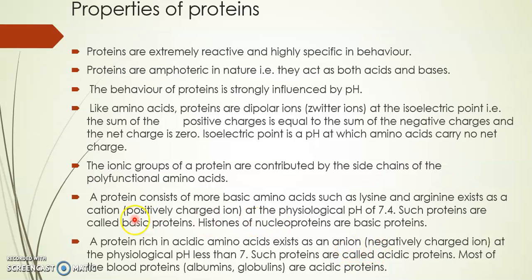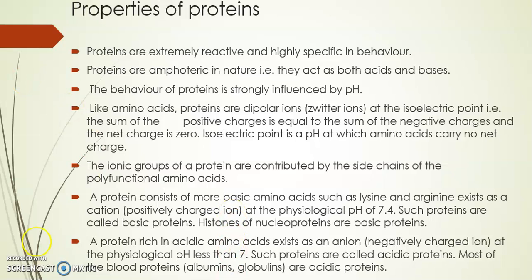These charged ions, cations and anions, are produced in the aqueous medium. Proteins, when they are placed in aqueous medium, form ions like positively charged ions or negatively charged ions because of the type of amino acids they contain. If they contain basic amino acids like lysine and arginine, they will get converted into positively charged ions.